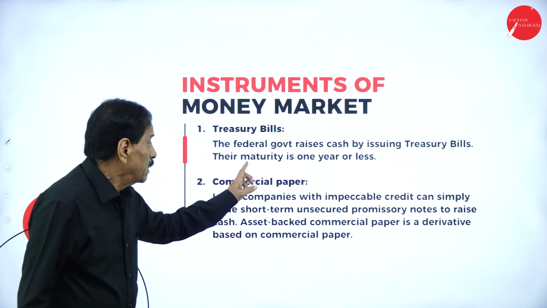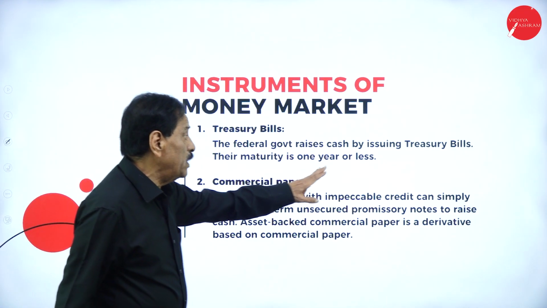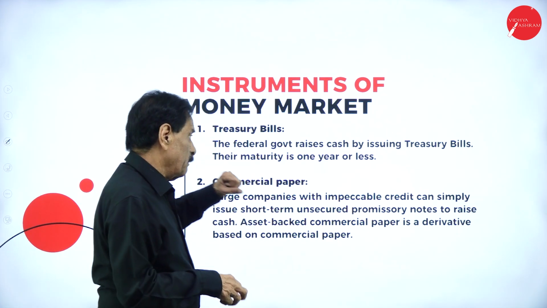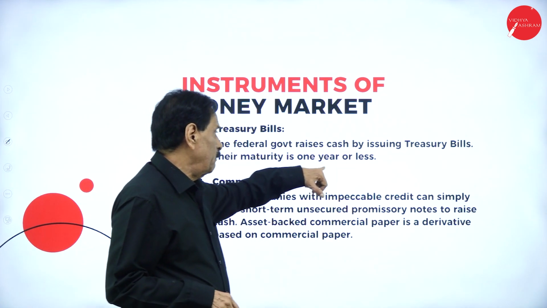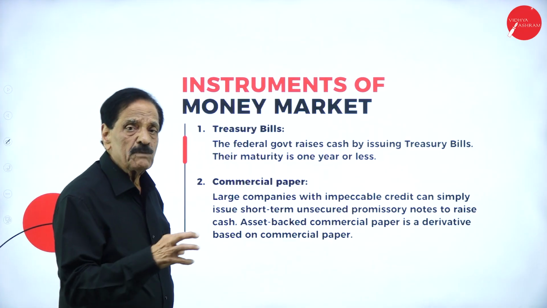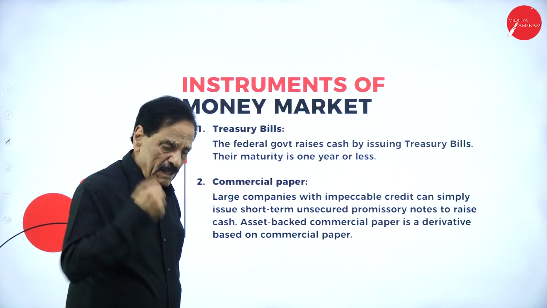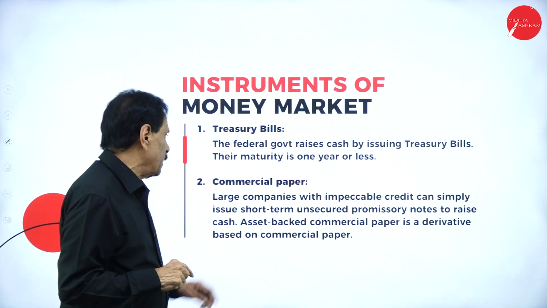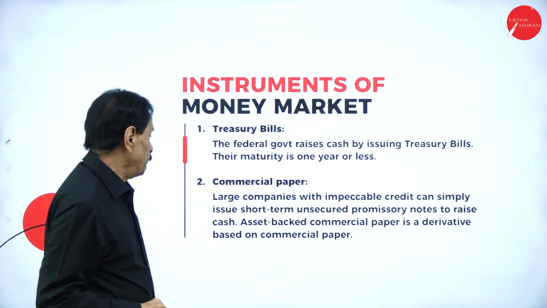Treasury bills. The federal government raises cash by issuing treasury bills. Some bills will be issued by the government, and their maturity will be 1 year or less. So the bills will mature after a maximum of 1 year or less. Commercial paper.